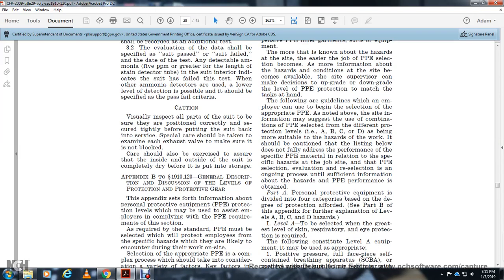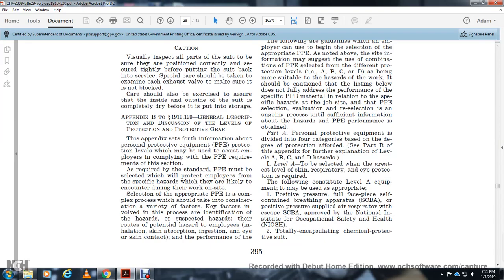Alright, Part A: personal protective equipment is divided into four categories based on the degree of protection afforded, while Part B is pending for further explanation of the levels A, B, C, and D hazards. Level A is to be selected when the greatest level of respiratory, skin, and eye protection is required. The following constitute Level A equipment, used as appropriate: positive pressure, full face piece,